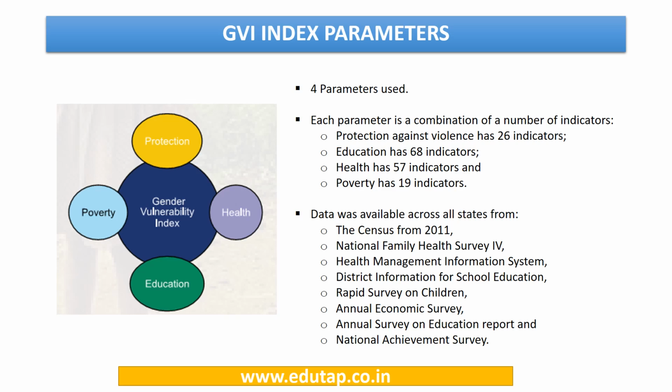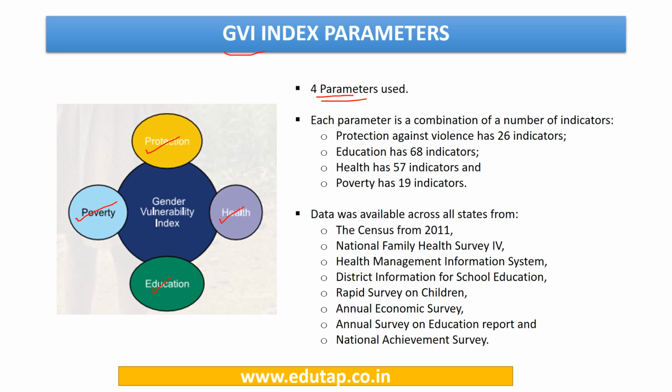As I've already mentioned many times, there are 4 main parameters used to calculate the GVI index for each state and overall India's score. These are protection, safety from violence; second is poverty; third is health and education. These are the 4 factors or parameters.